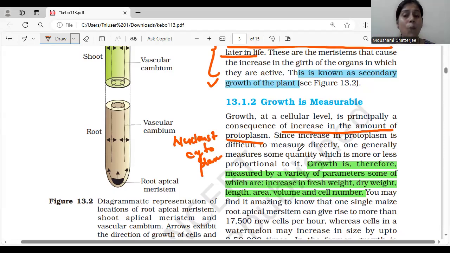But the problem is that this increase in the amount of protoplasm would be very difficult to measure. So what can we do for that? We cannot measure that. One of the greatest problems is that measuring would be quite difficult, very difficult.